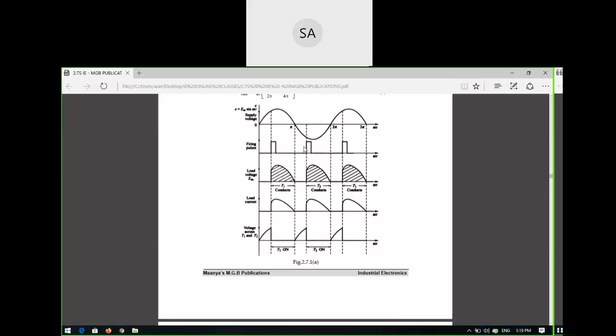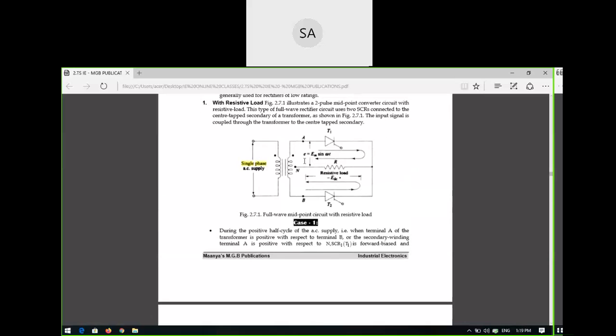So what is the reason? Because of the thyristor characteristics. What is that? The triggering pulses. Only after the triggering pulse will it start conducting. So if you see in the operation, during the positive half cycle, what will happen? The first thyristor will be on, so it will conduct in this direction.